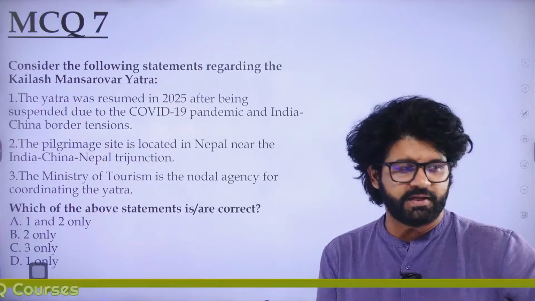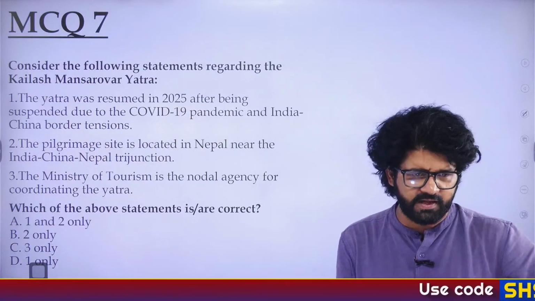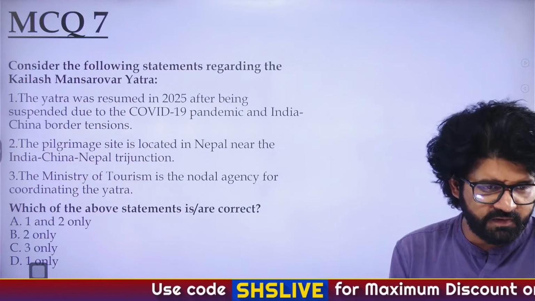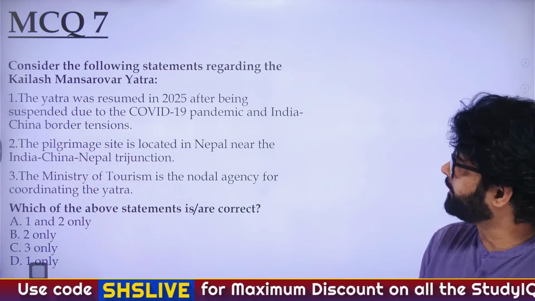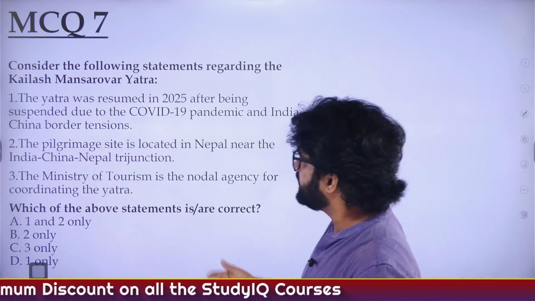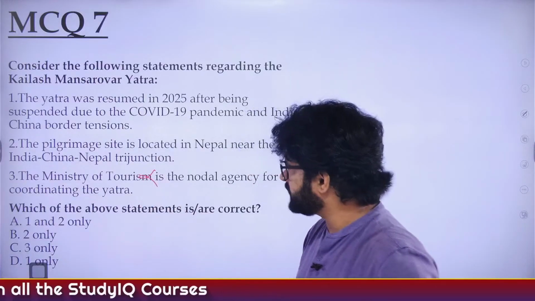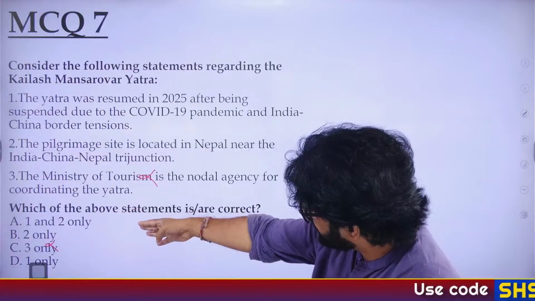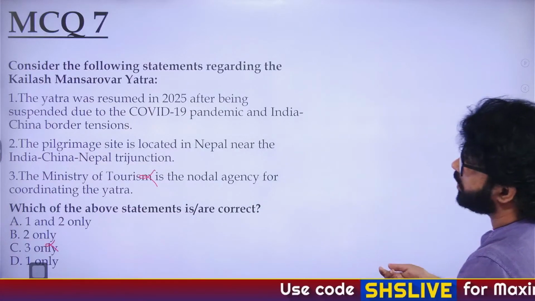So, what are the things? I think Krishi gave the answer, Shashi, Shriparna, Elava, my dear friend, Jivayan, Rishi, Amal, Sanjana, Ravi. Okay. So, now, we know third statement is wrong. Ministry of Tourism is not nodal agency for coordinating this Yatra. External Affairs is. So, if third is wrong, again, this is a tricky question. You are still left with A, B and D. Pilgrimage site is not located in Nepal, bro.